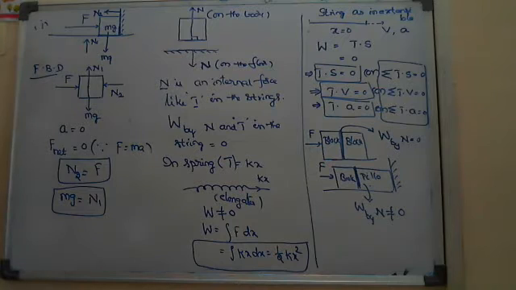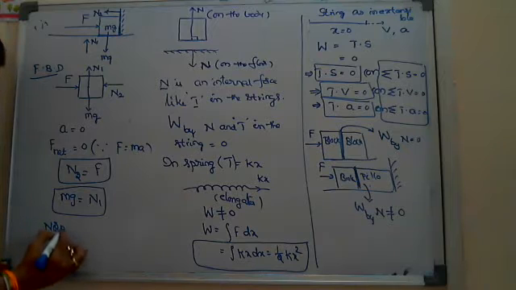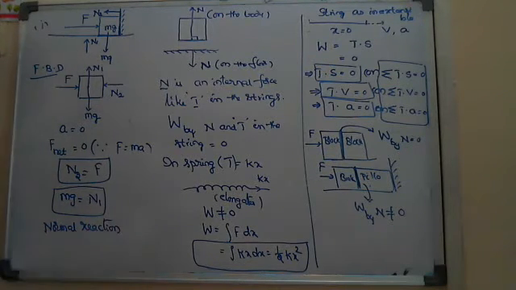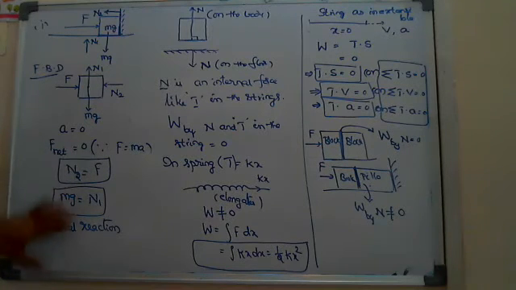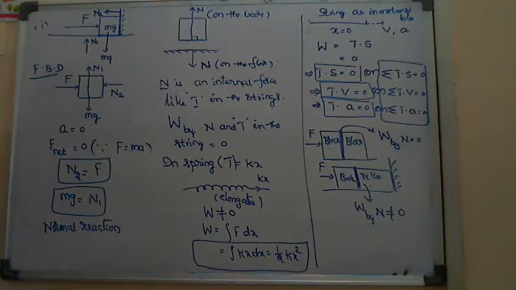This is one free body diagram. And here if they ask what is the normal reaction, the question is not clear. We found two normal reactions. What to write, sir? Either mg or F. If they ask without mentioning by the wall or by the floor, then we have to take the net normal reaction.